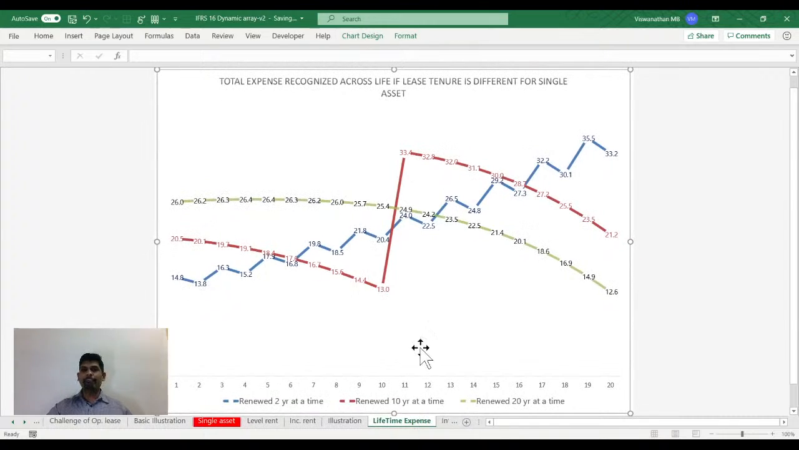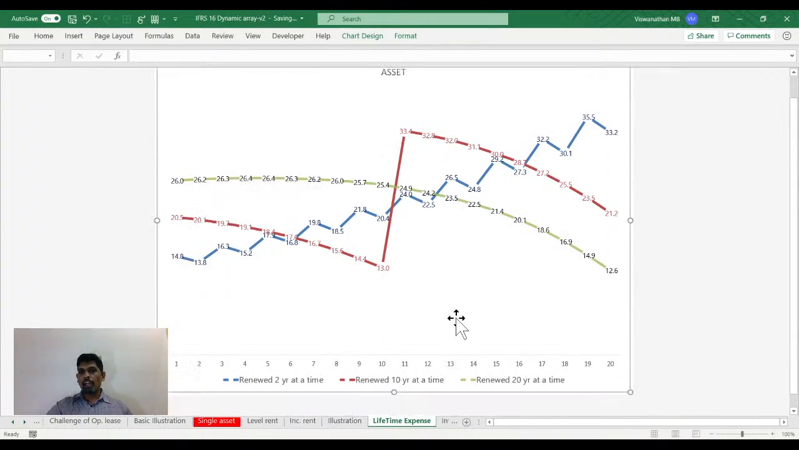But here I have the charts. You can see here what is happening. The green one is the 20-year expenditure. And you see here my lifetime expenses is gradually going down. Whereas the 10-year, look at it, if I took a 10-year lease and renewed it again at the end of the 10th year, based on our calculation, it gradually comes down over a period of 10 years, and in the 11th year it spikes, and then again gradually comes down.